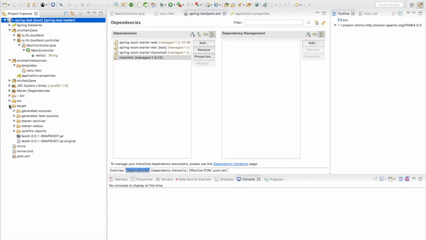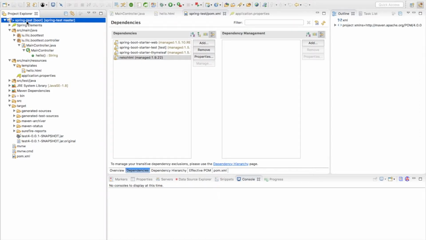In target, you will see a jar file, and this is the file where we have all things which we need for our application. In fact, we can just start this jar file from the command line, and we have our Tomcat and our application inside of it.